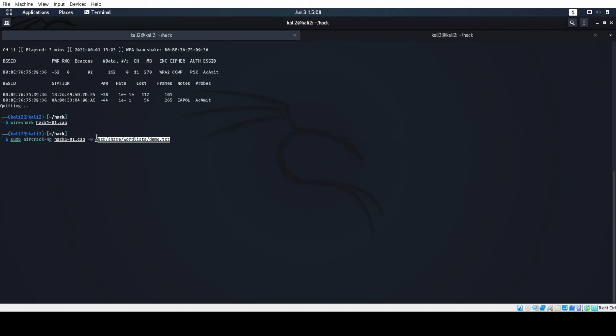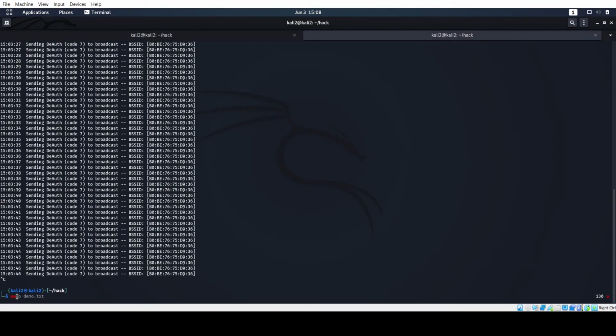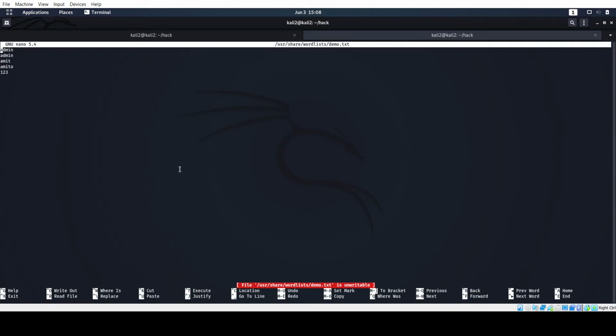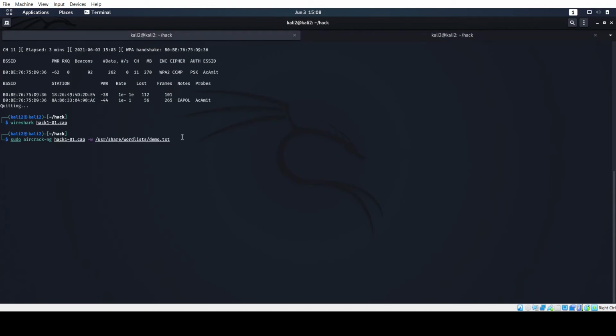I'll show you what that contains. See, I have prepared a small list over here just for demonstration purposes so that we don't end up wasting time checking millions of keywords. I have set my password for AC Amit as admin123, the easiest one to crack, and which is present in the dictionary also. So let's start.